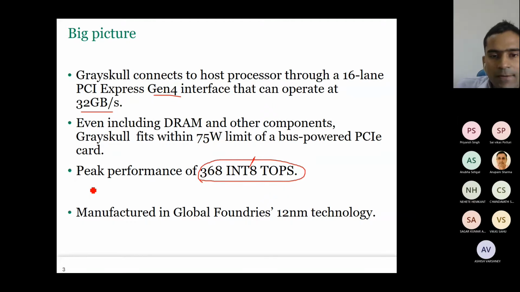Now, for TPU, I guess we have specified. Just a minute, let me see it. For TPU, what is the peak performance?